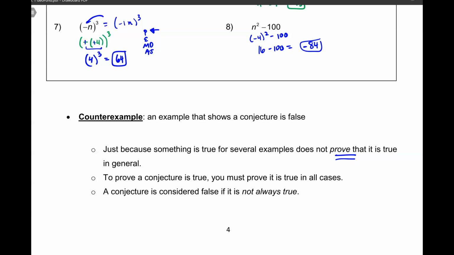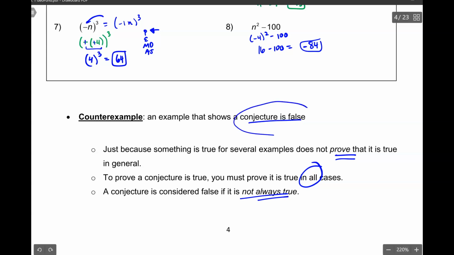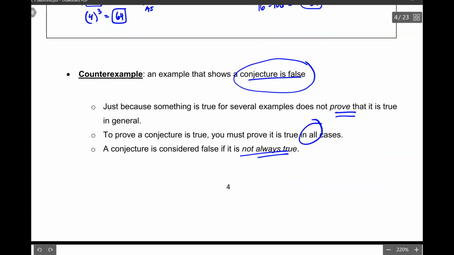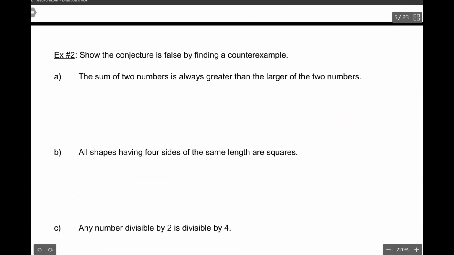This is called cherry picking. If you take speech and debate, you'll learn about that. To prove a conjecture is true, you have to prove it's true in all cases. So this makes it pretty easy to prove it wrong, because a conjecture is considered false if it's not always true. A counterexample shows a conjecture, an idea, a hypothesis, a conclusion you make, is false. If we can provide a counterexample, then that means our conjecture is not always true.